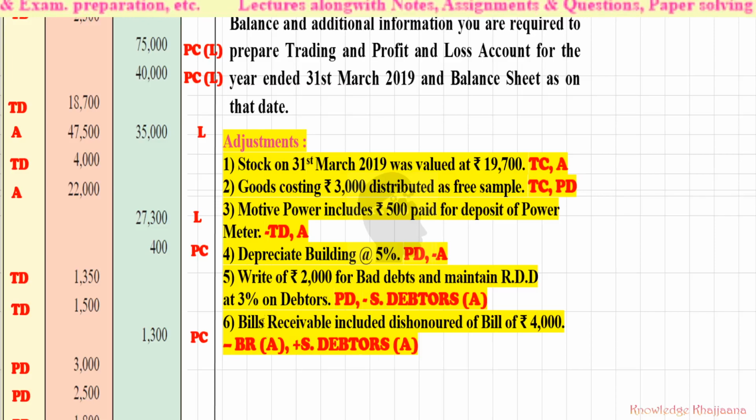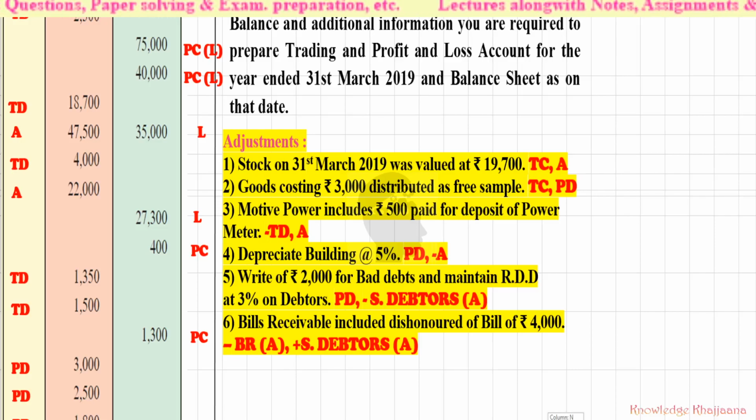See, how will the recording be done for the bills receivable? Bills receivable included dishonored bills, so we have to exclude them. We will exclude that amount from bills receivable.